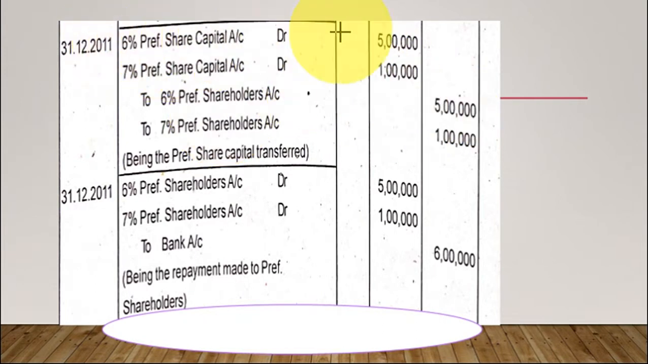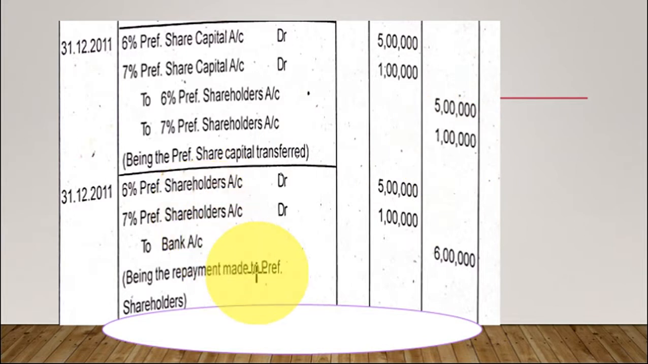6% preference share capital account debtor, 7% preference share capital account debtor, to 6% shareholders account, to 7% shareholders account, being the preference share capital transferred. This is a combined entry. Otherwise, you can pass separate entries. Okay, if you are getting confused, just pass the entry. 6% preference share capital account debtor 5 lakh to 6% preference shareholders account 5 lakh. Next entry, 7% preference share capital account debtor 1 lakh to 7% preference shareholders account 1 lakh. So you can pass two entries if you want.